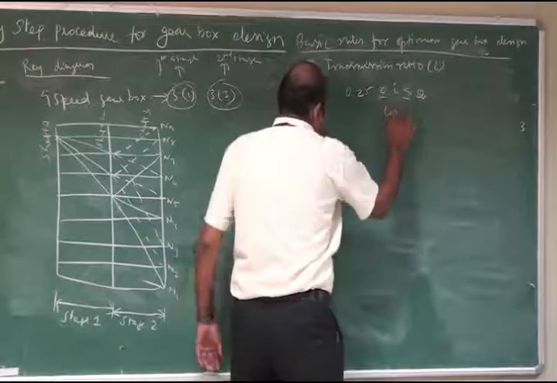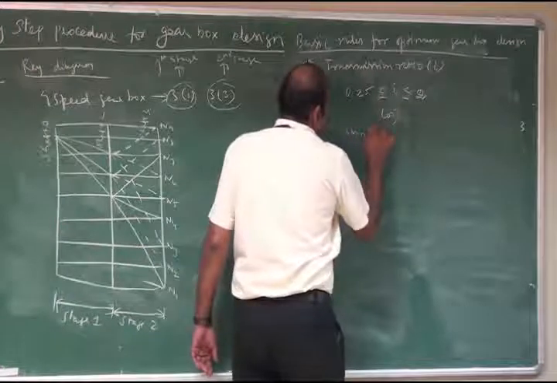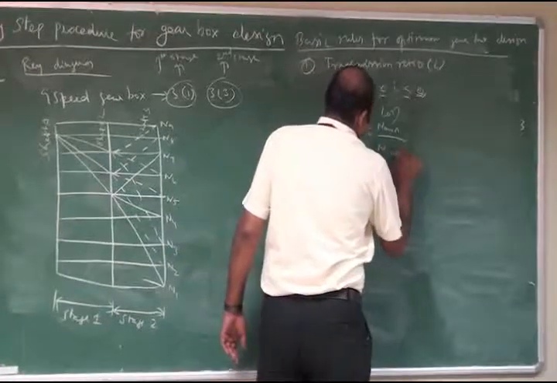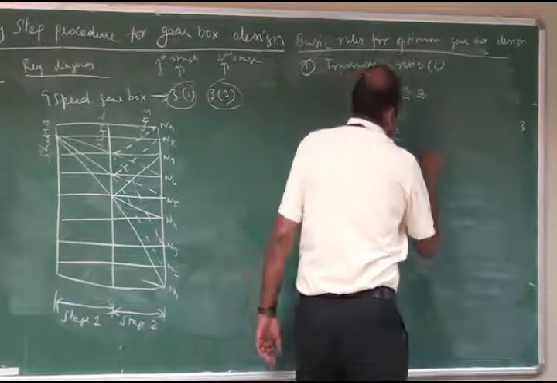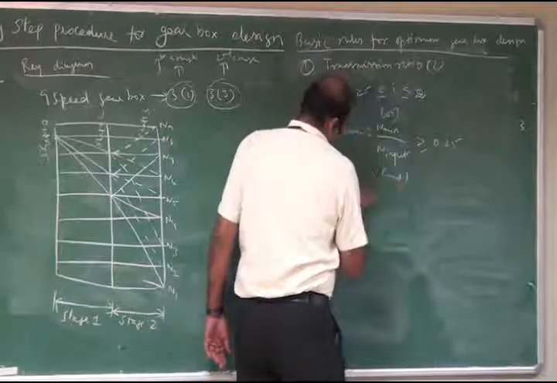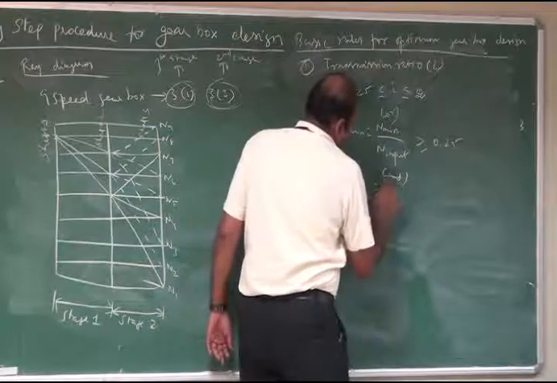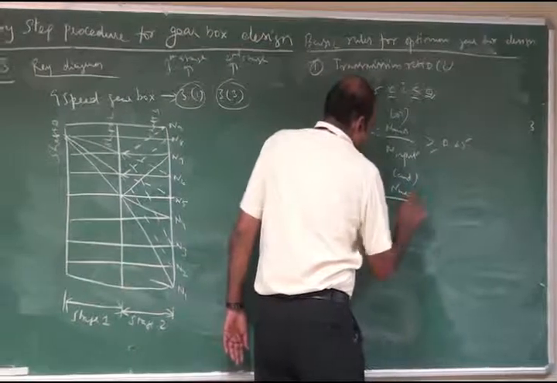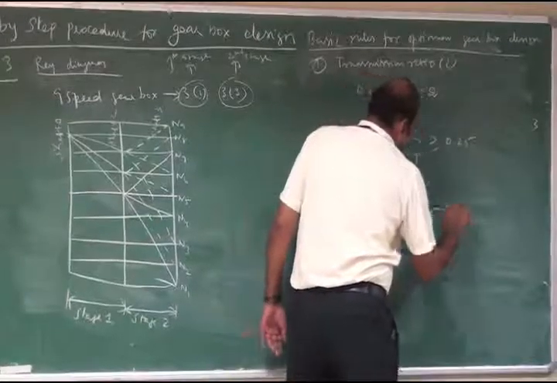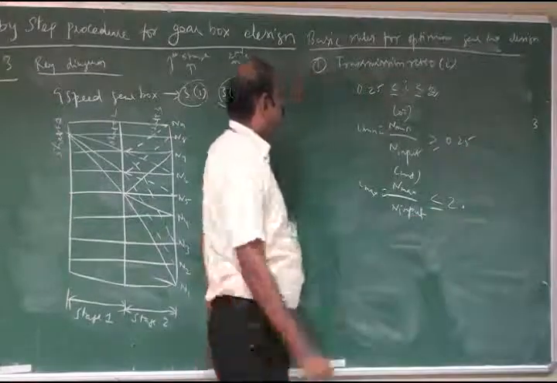Otherwise, i minimum is equal to n minimum divided by n input, which should be greater than or equal to 0.25, and i maximum is equal to n max divided by n input, which should be less than or equal to 2.